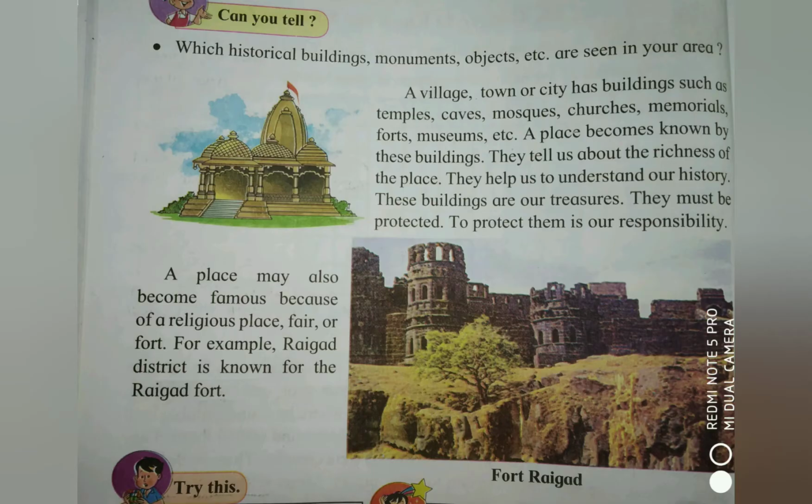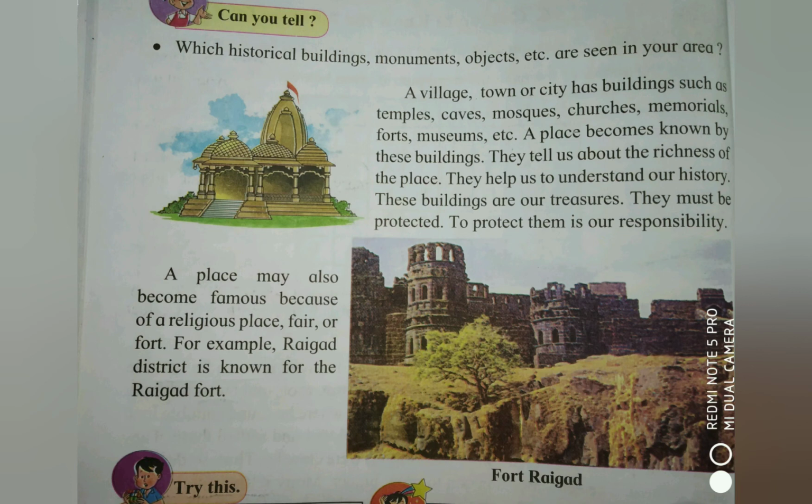Now children, we are going to see some historical buildings, monuments, objects, etc. In this lesson till now we have learned that man started to make towns and cities, and formation of villages was done.